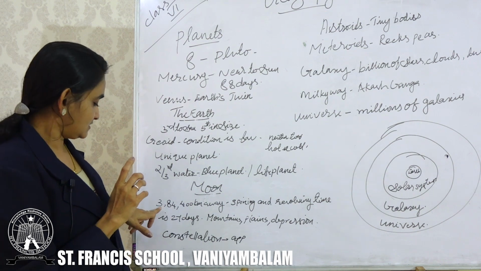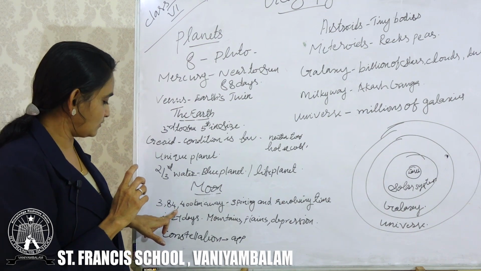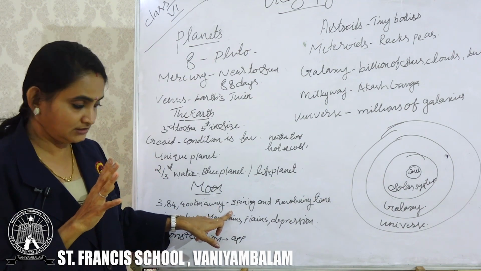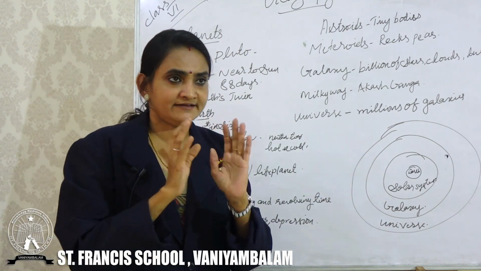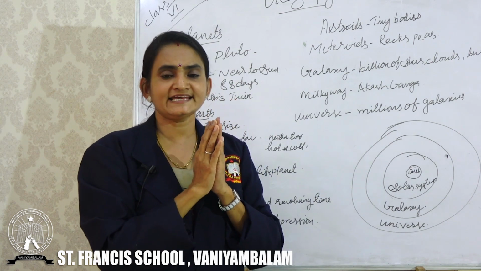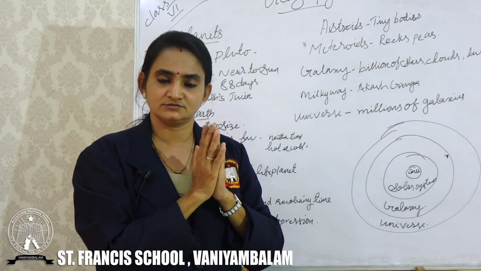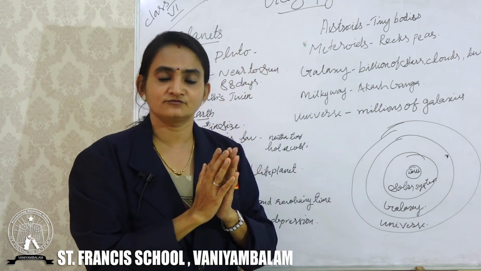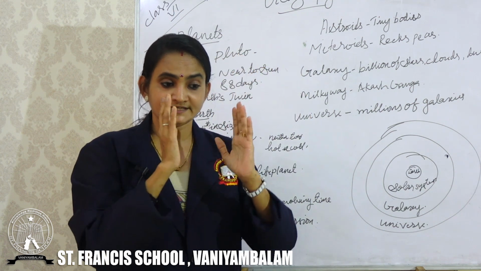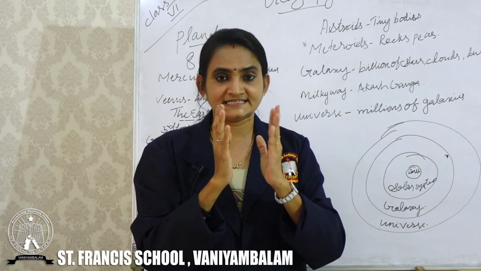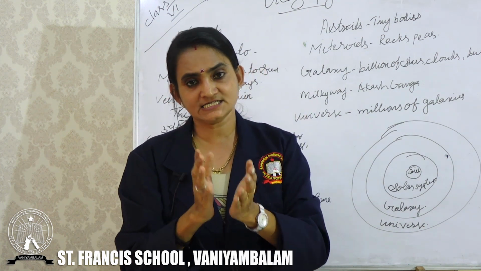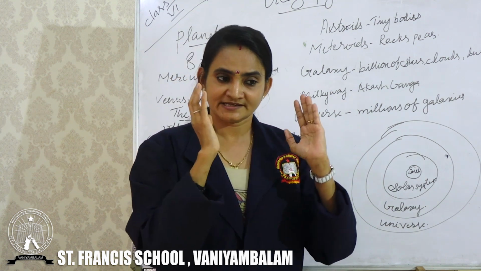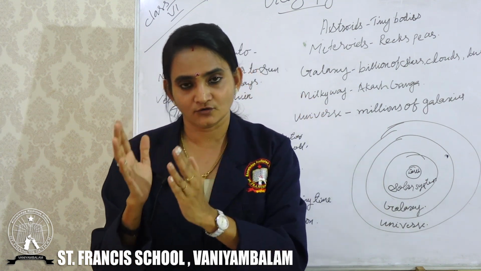Okay. Now, it is 3,84,400 kilometers away from the Earth. Now, whenever we are watching the moon, we can see only one side of the moon. What is it? We can see only one side of the moon. Because we know that the moon is the natural satellite of the Earth. Okay, the moon is the natural satellite of the Earth.